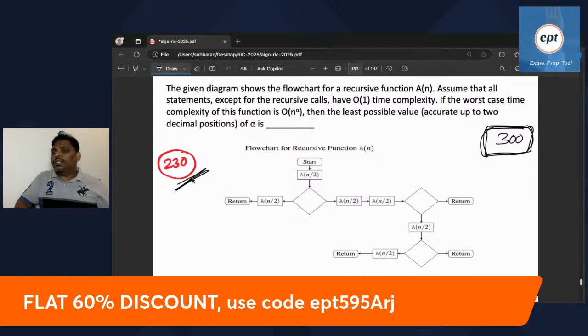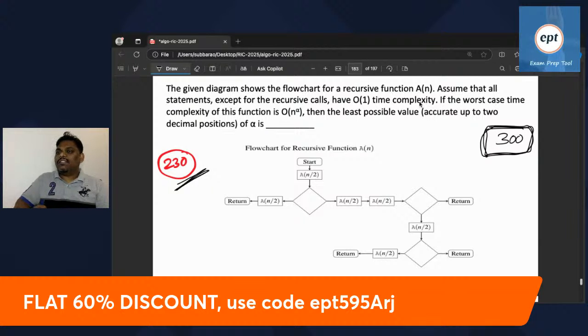Problem number 230. What is it saying? The given diagram shows the flow chart for a recursive function A of n. Assume that all statements except for the recursive call have time complexity order of 1.